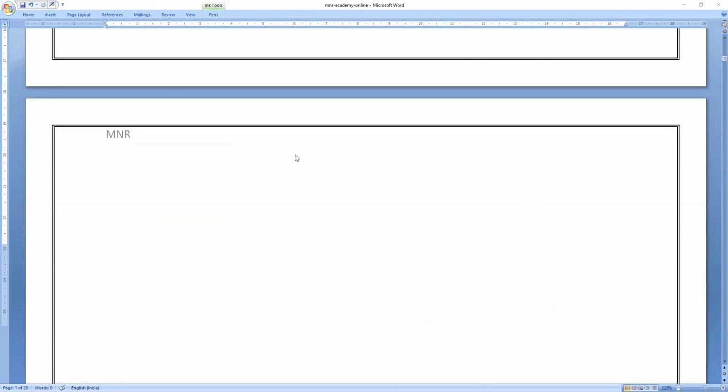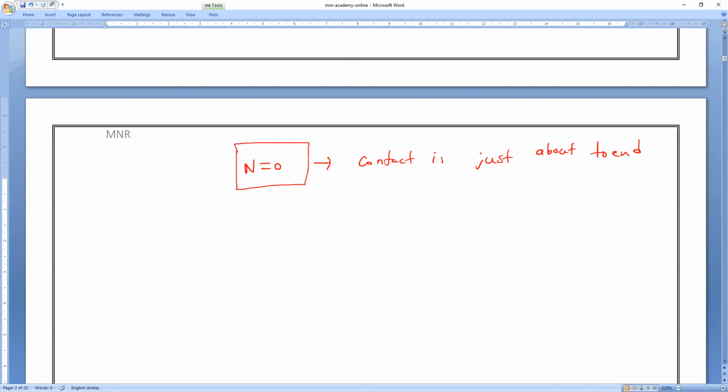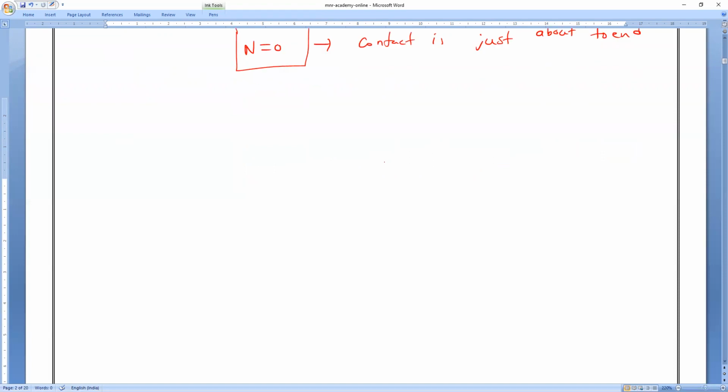So now, for example, N equals 0 means the contact is just about to end. About to end means the wire is ready to break. As soon as the wire is ready to break, at that moment N, the normal reaction, will become 0. So that is the meaning of N equals 0. When the wire or string breaks, N equals 0 means they lost the contact. Contact has gone. So that is what you have to remember.